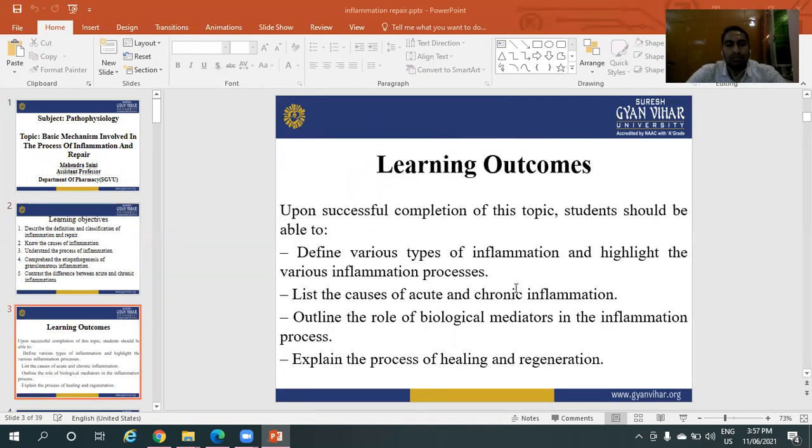Learning outcomes. Upon successful completion of this topic, students should be able to define various types of inflammations and highlight the various inflammation processes. List the causes of acute and chronic inflammations. Outline the role of biological mediators in the inflammation process. Explain the process of healing and regeneration. These are the learning outcomes of